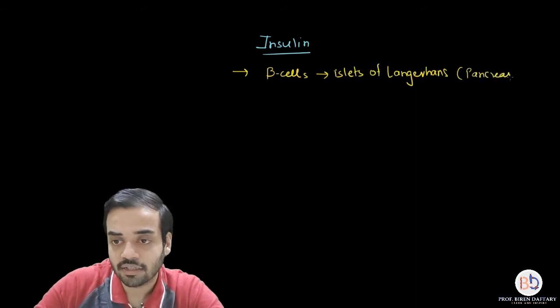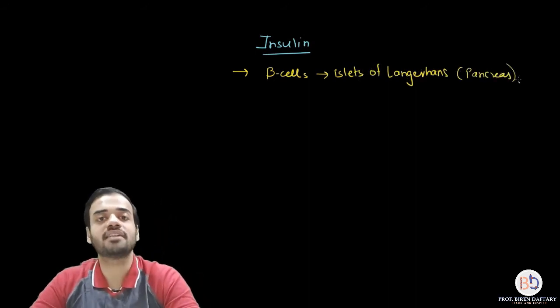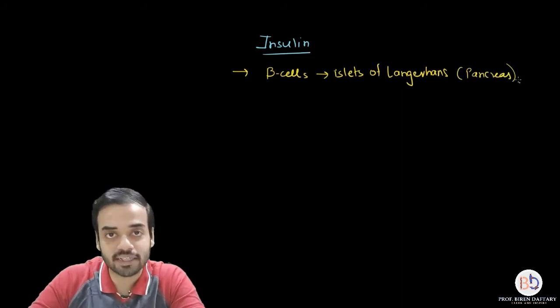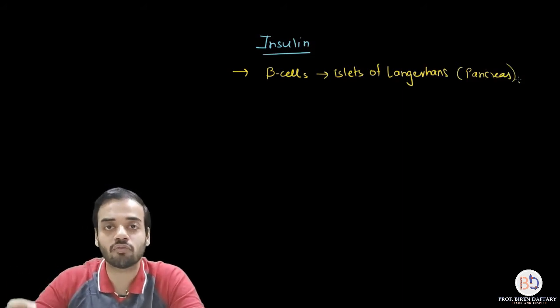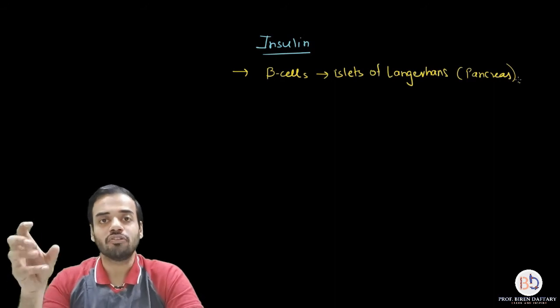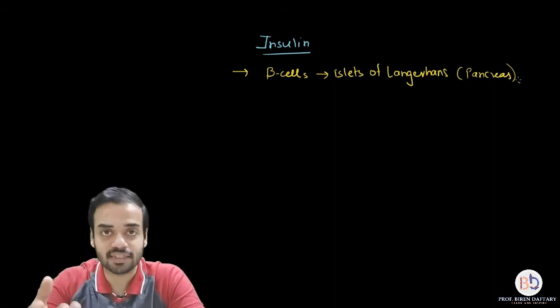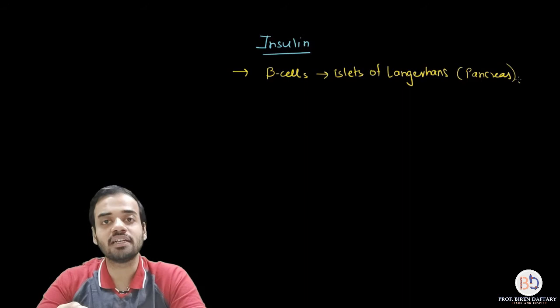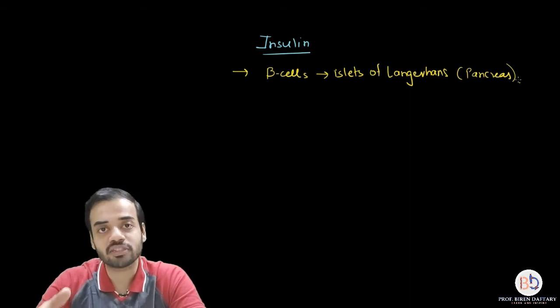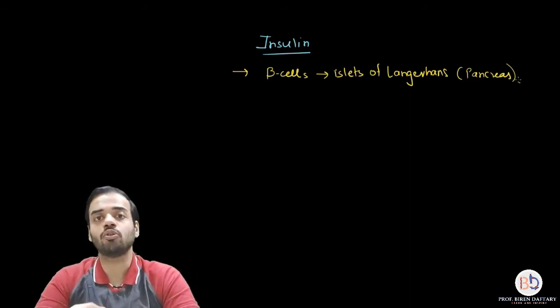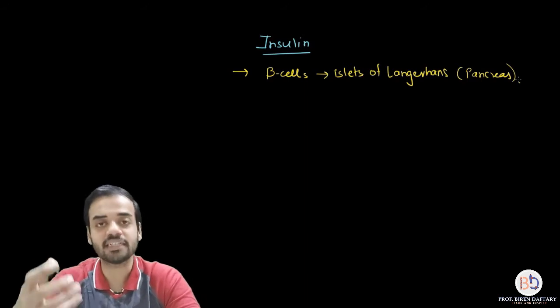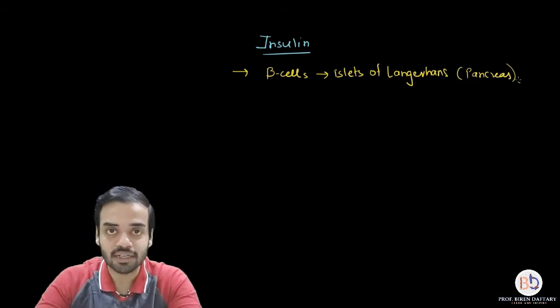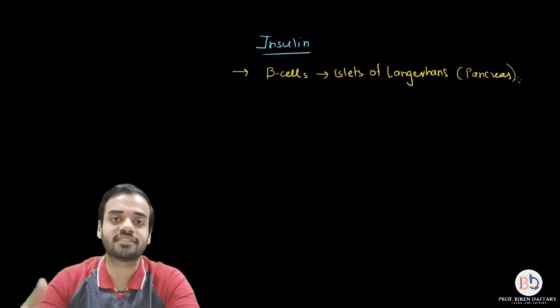So the beta cells present in the islets of Langerhans of the pancreas produce this hormone insulin. What is the function? Whenever the blood glucose level increases, insulin is released, and insulin allows the cells of the body to absorb that glucose. So the increasing amount of glucose in the blood begins to go inside the cells.